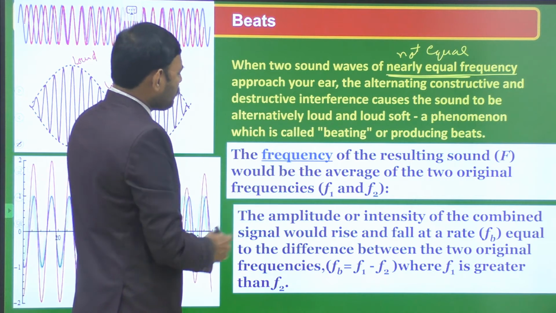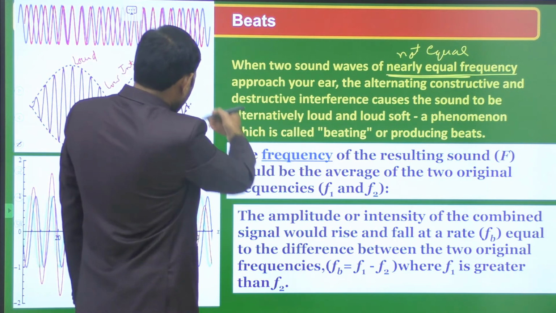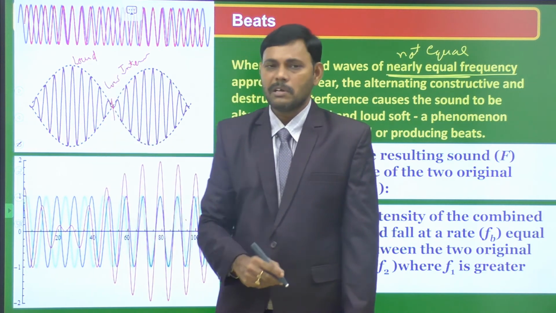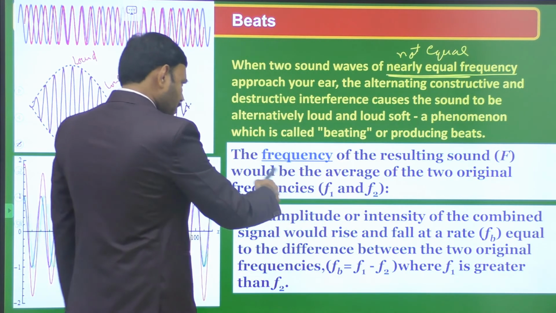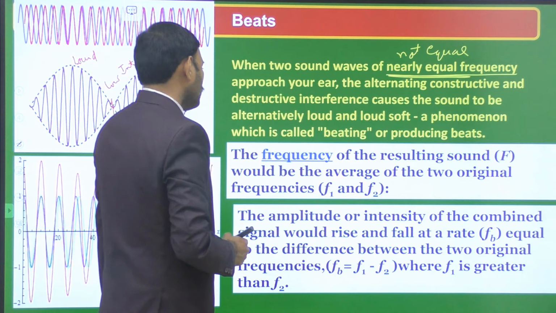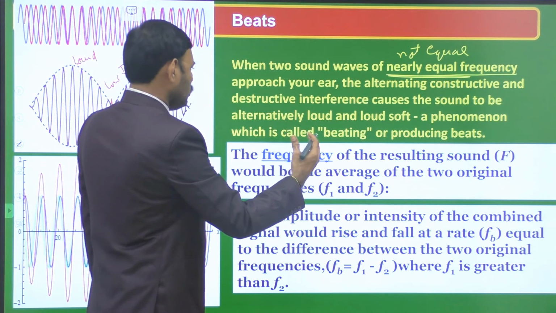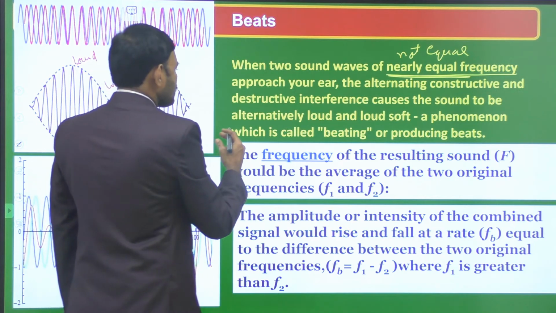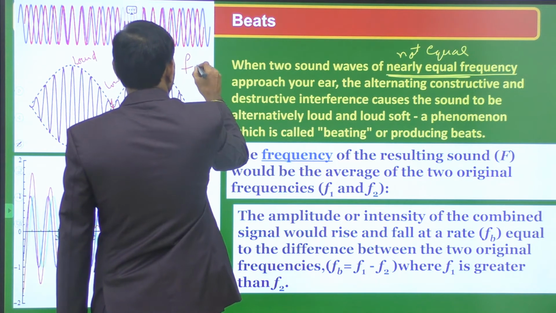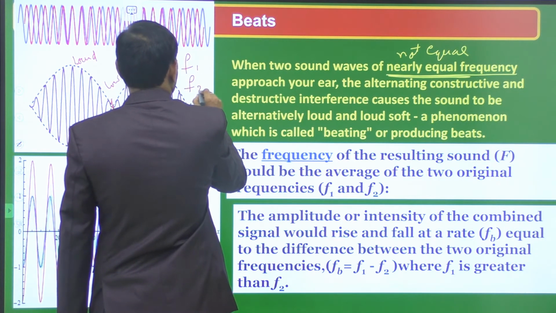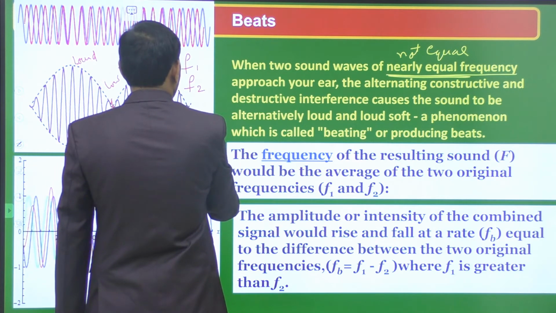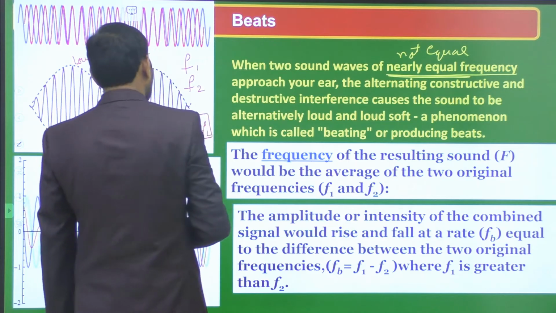Then the results of the beat, I explained the phenomenon by using an image as well as by using an animation. Now the frequency of the resultant sound would be the average of the two original frequencies. Suppose F1 is the frequency of one sound, F2 is the frequency of another sound, F1 is slightly more than F2, they are close but not equal.